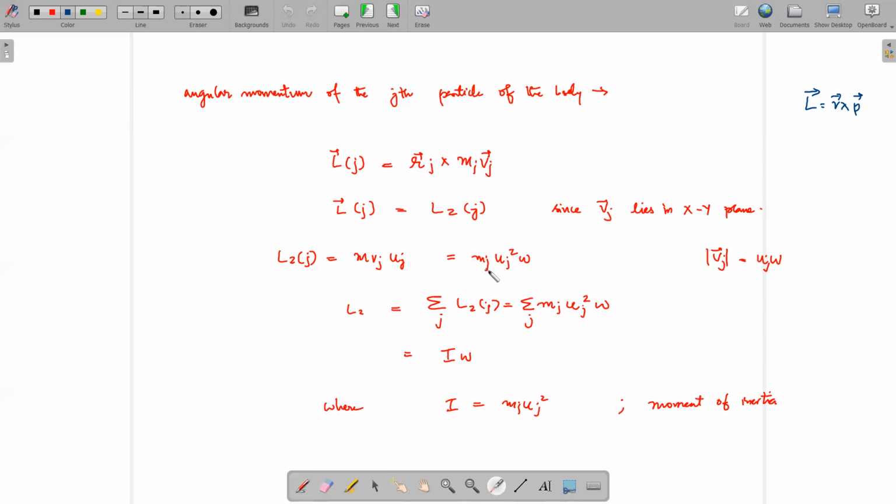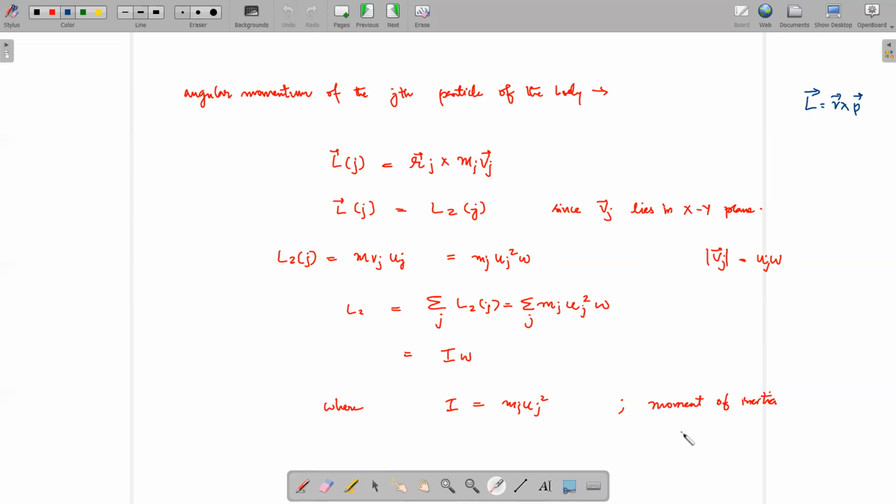So this will be equal to m_j v_j u_j, which is equal to m_j u_j square omega. Okay, or L_z is equal to... this is for a single particle, the L_z we have found is only for the particle j, that is the angular momentum. To find the angular momentum of the total body, what we have to do is the summation, right? So doing the summation, what we will obtain is this thing, which we can write as I omega, where I is equal to m_j u_j square.